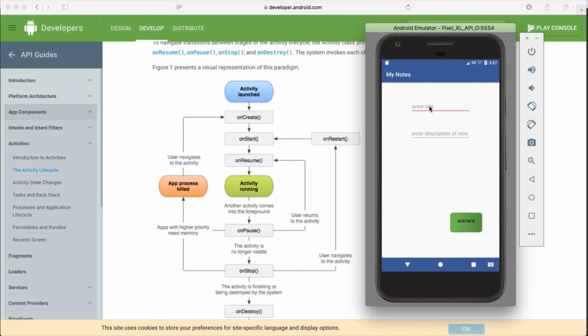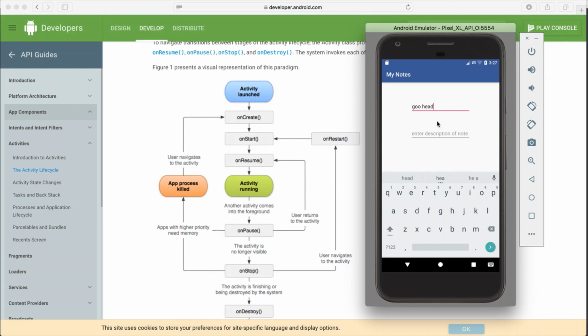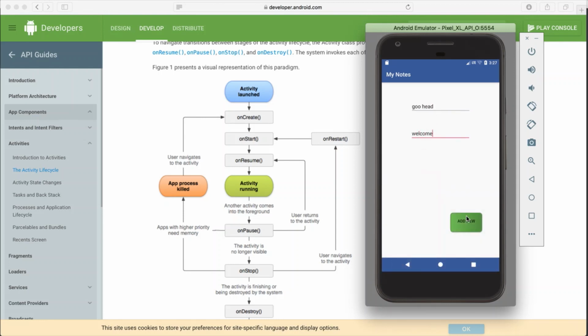Now I'm in this activity. If I add something, whatever, welcome, then if I click OK, he adds the note. So he goes to onRestart, then onStart, then onResume, then he shows me my activity. Did you see? When you went to the second activity, what happened? He went to onPause, onStop. My activity was in this state. When I went back to my activity, he ran this event, this event, this event, then he showed me my activity.